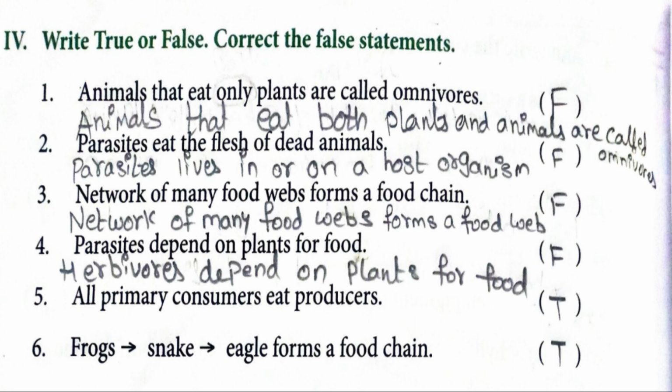Fourth section, write true or false. Correct the false statements. First one, animals that eat only plants are called omnivores. False. Animals that eat both plants and animals are called omnivores. Second one, parasites eat the flesh of dead animals. False. Parasites live in or on a host organism. Third one, a network of many food webs forms a food chain. False. A network of many food chains forms a food web.